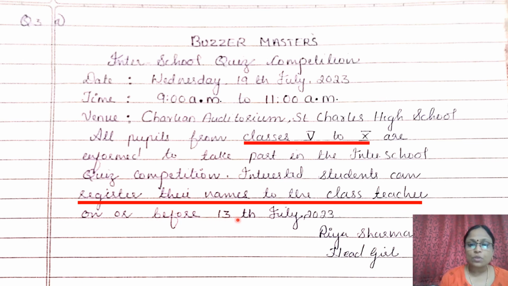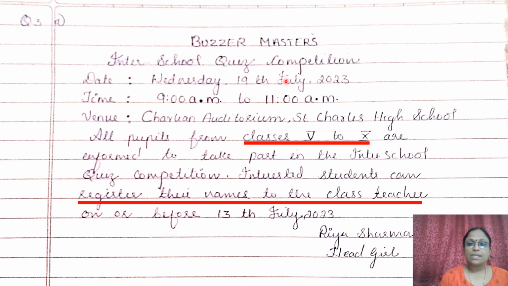On or before 13th July. This is to be mentioned, wherein marks is not allotted for this, but you are asked to mention when to be submitted, also to be written in the notice. On or before 13th July, 2023. Then your full name to be mentioned, Riya Sharma. Then designation, head girl or sports club secretary, depends upon the question. You can just mention here your designation. You can assume and write.